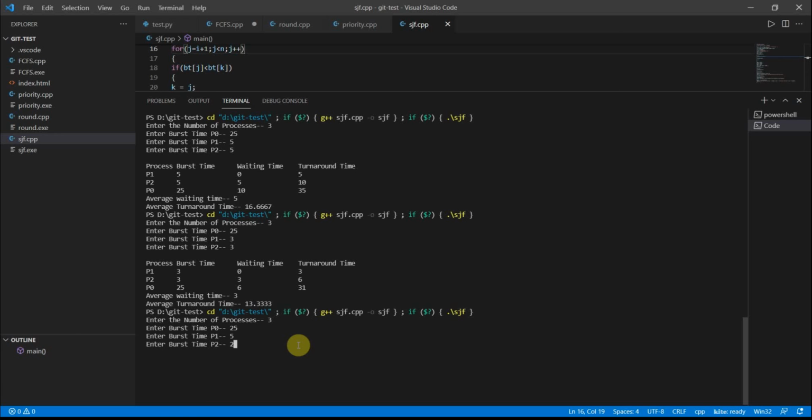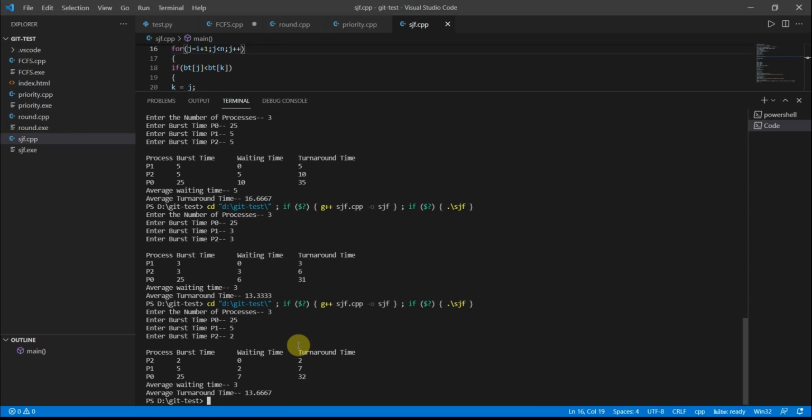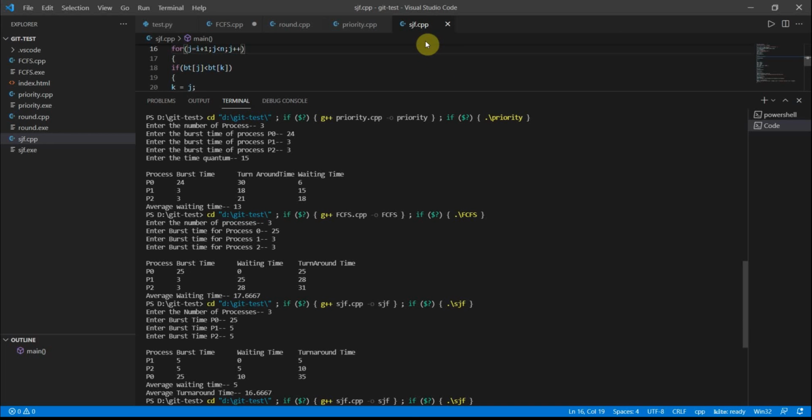Now p2 will be taken first, then p1, then p0. As I told, p2 is taken first, then p1, then p0. Okay, this is about SJF.